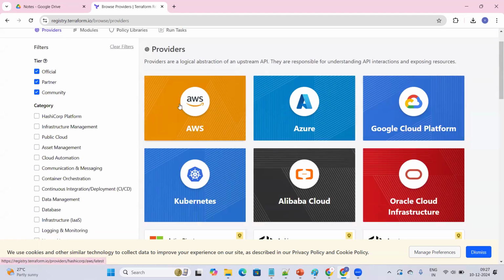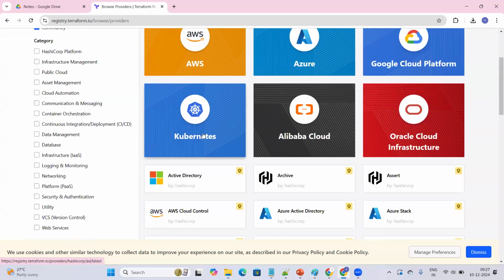You can see we have a list of cloud providers, right? We can create our infrastructure in AWS, in Azure, and in the same way in GCP also by using Terraform.